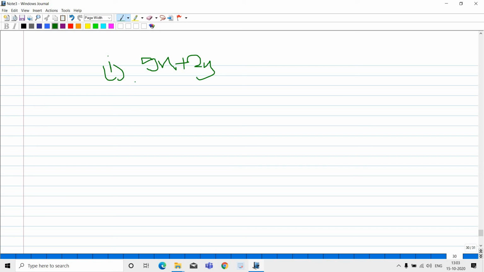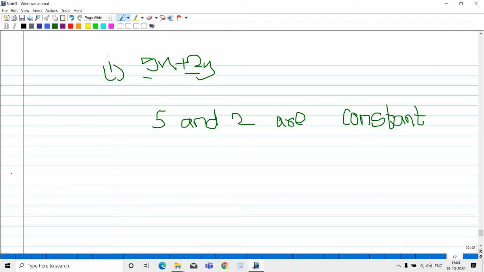So here 5 and 2 are constants. And x and y, what are x and y? Are variables.